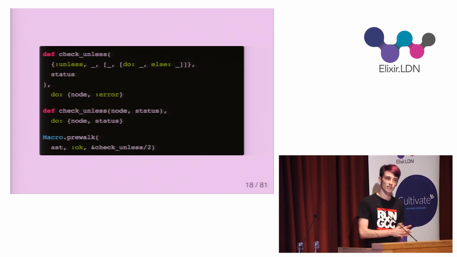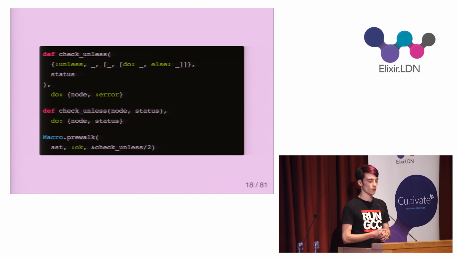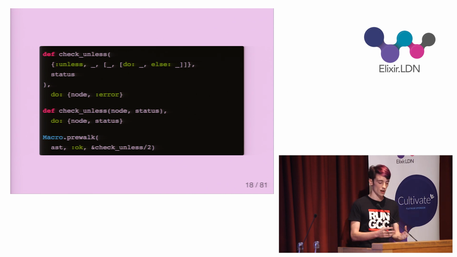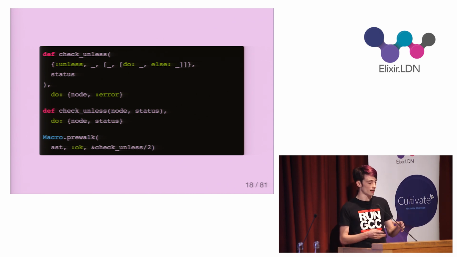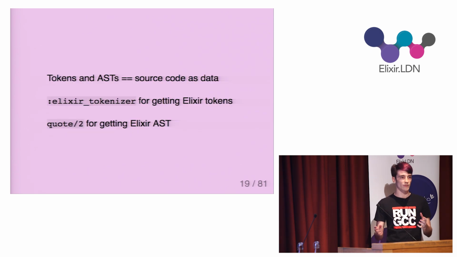So traversing the tree is actually quite easy, thanks to the Macro.prewalk function provided to us, which takes an AST, an accumulator, and a callback that will receive each node in turn. So I have this check_unless callback with 2 clauses. The first one pattern matches against the offending nodes and returns the atom error in place of the accumulator. And the other is just a catch-all for all other nodes. All other patterns, except for the offending one, are valid, so we just return the accumulator. And so with that, I have the beginnings of a working linter.